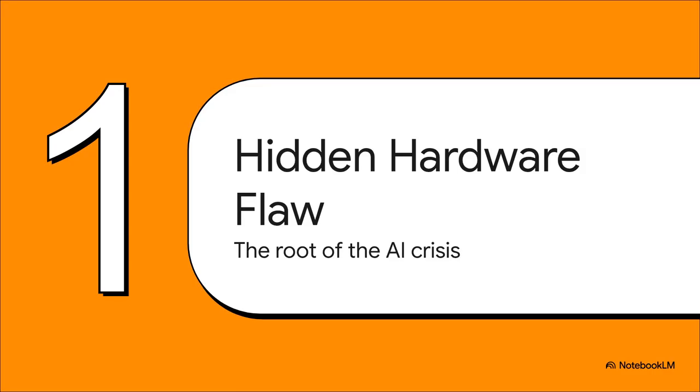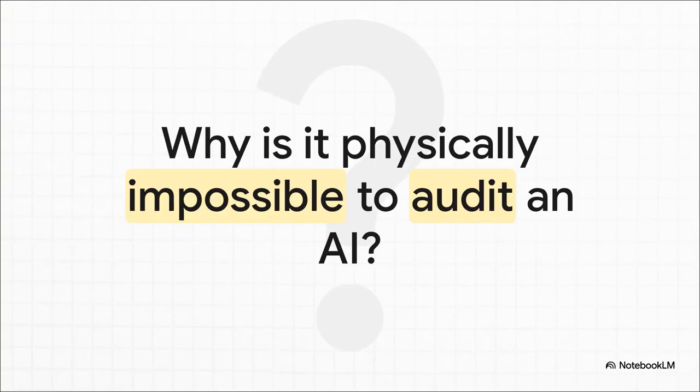Section 1. The hidden AI hardware flaw. So let's kick things off with a huge, high-stakes question that totally challenges our basic assumptions. If you ask a computer, hey, what's 1 plus 1? You fully expect an absolute, undeniable 2, right? But what happens when you ask it to calculate the square root of 2, or process billions of parameters in a massive neural network? The truth is, at the physical hardware level, it isn't actually giving us an exact answer. It's giving us a highly educated guess.